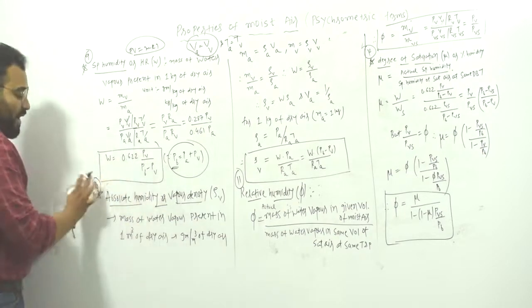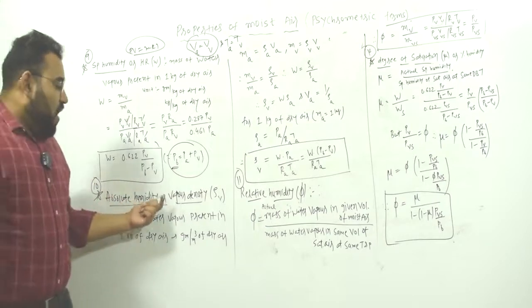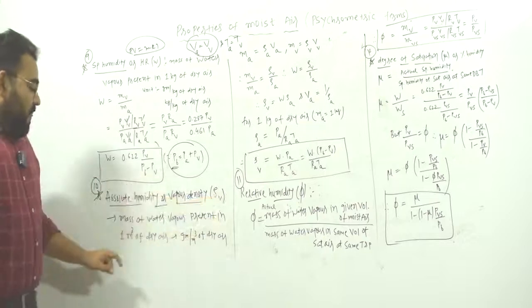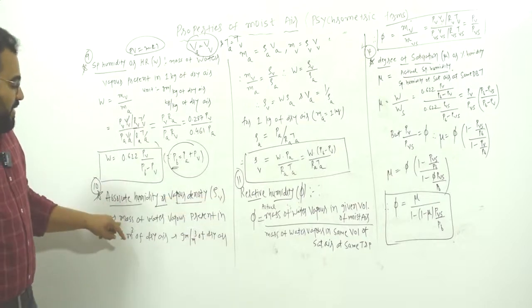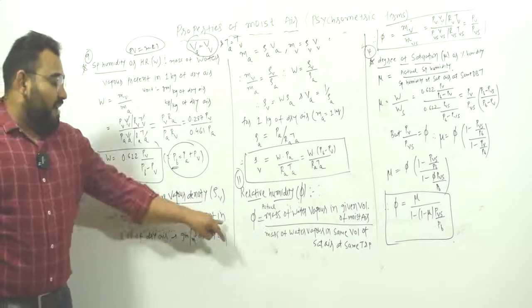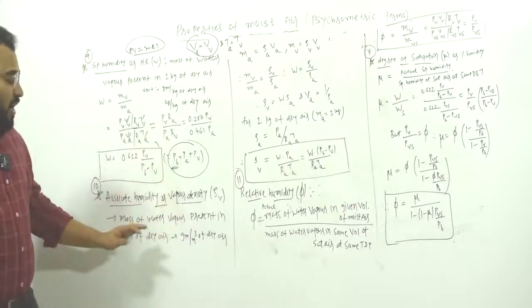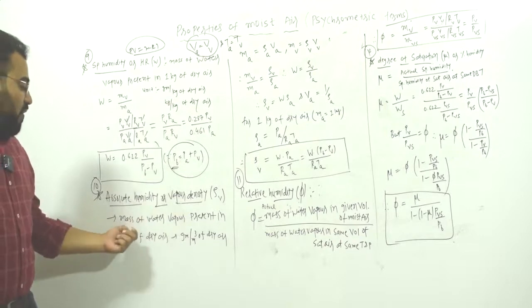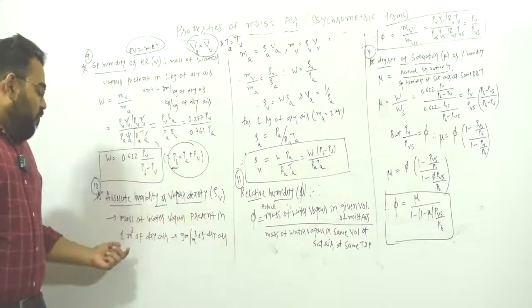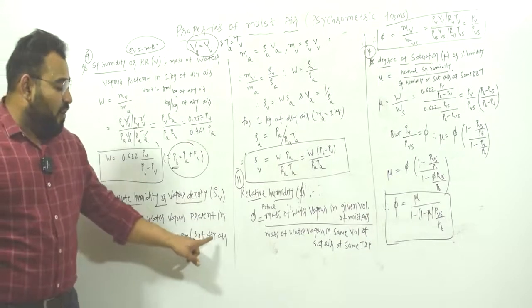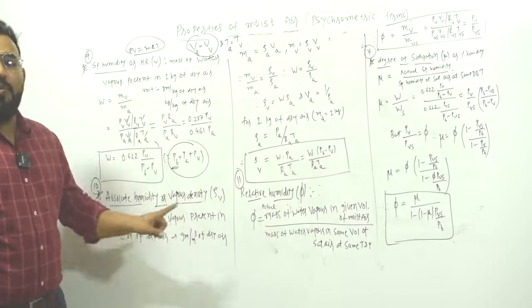Now next, absolute humidity or vapor density. Symbol is rho V. Now what is the definition? It is the mass of water vapor present in 1 meter cube of dry air. So it is talking about in terms of volume. What will be the unit? Gram per meter cube of dry air, or you can say kg per meter cube of dry air.